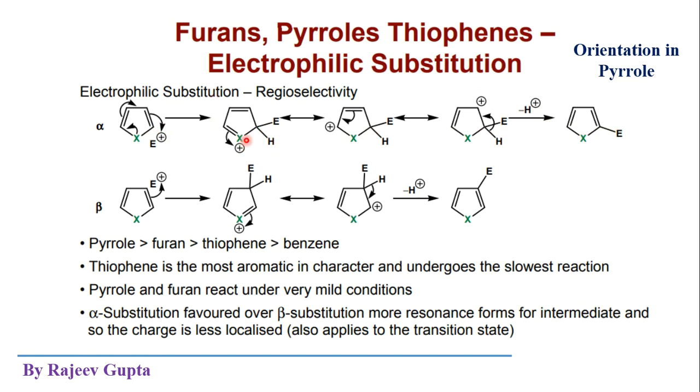How are we getting these resonating structures? See, when these electrons move to this side, we can show a movement like this, then the lone pair which is present on this heteroatom will move to this side.